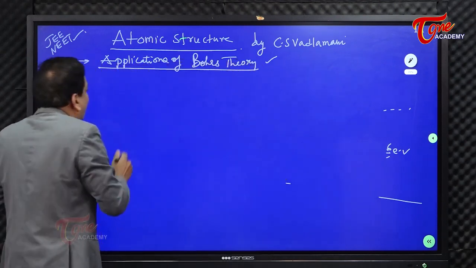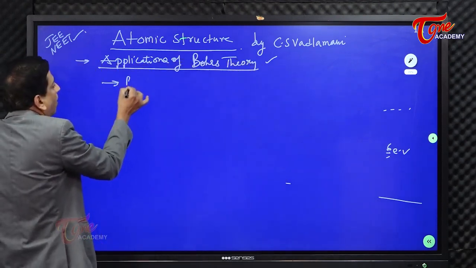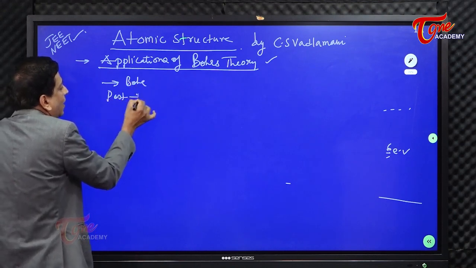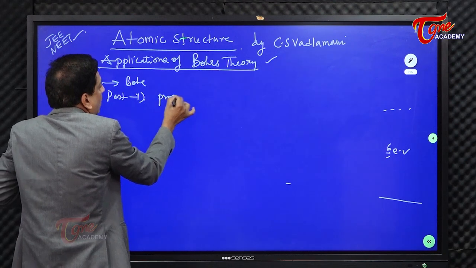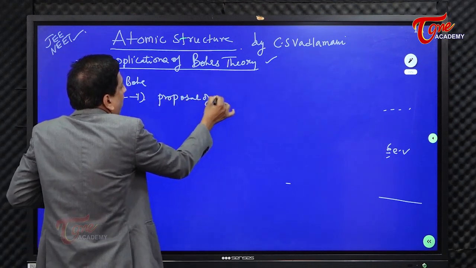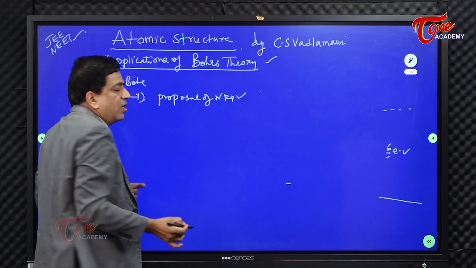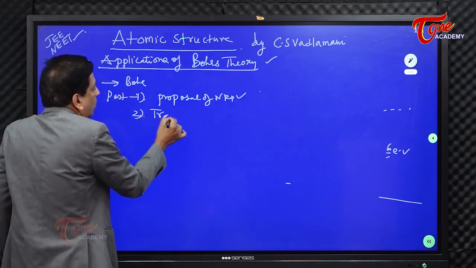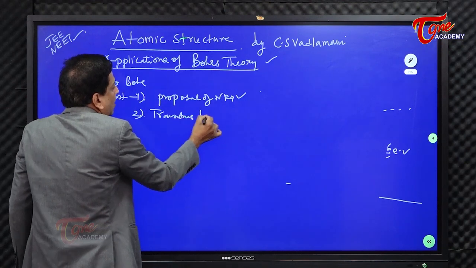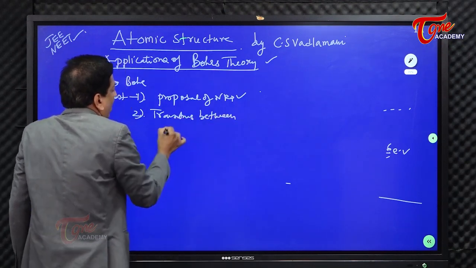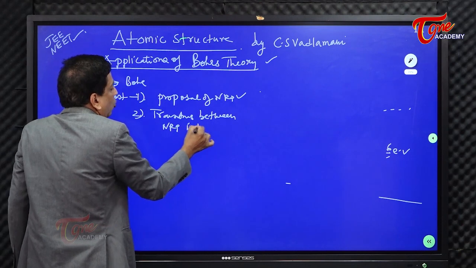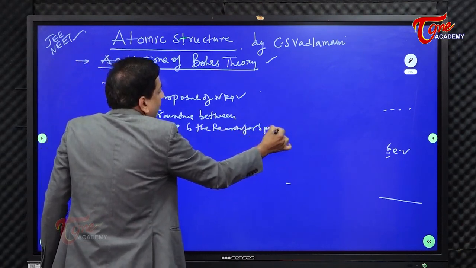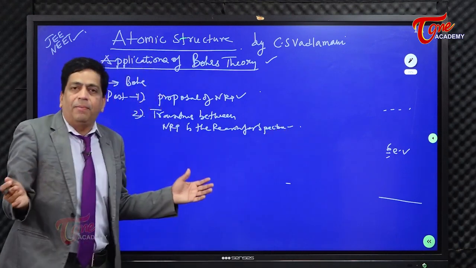When you go in for Bohr, postulate number 1 is the proposal of NRP that we discussed in detail yesterday. Second, it is transitions between NRPs, which is the reason for light coming out, the reason for spectra. This also we have done in detail, right?